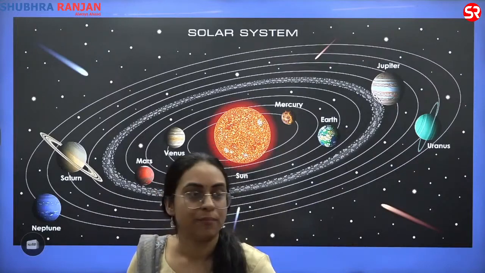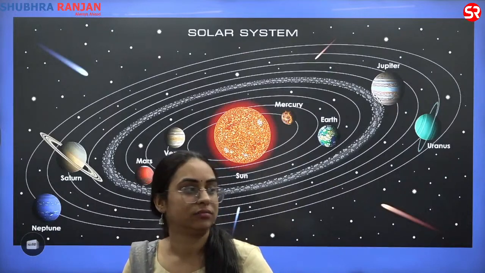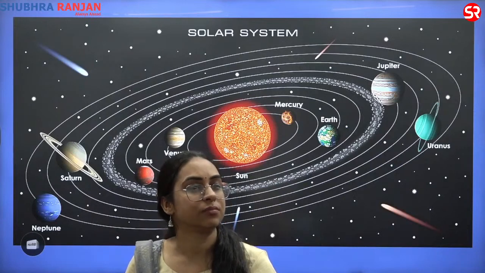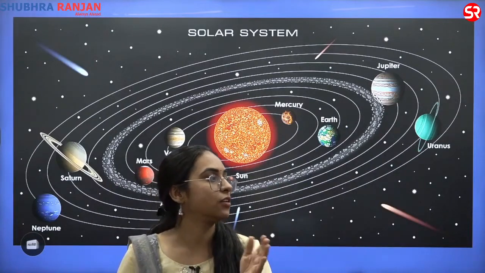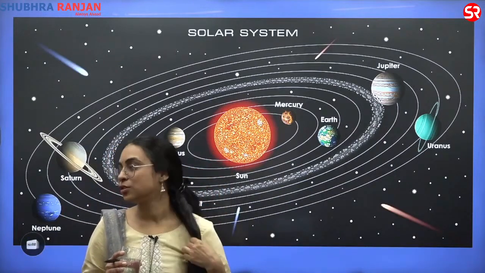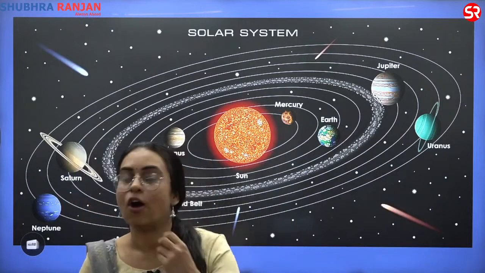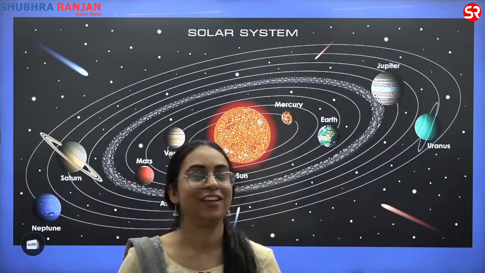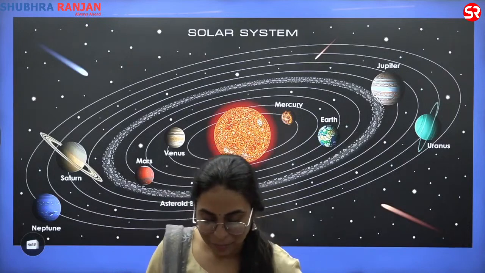Presently सबसे बड़ा planet है, largest planet in the solar system. Planets कितने? 8: Mercury, Venus, Earth, Mars, Jupiter, Saturn, Uranus, Neptune. So Jupiter is the largest planet in the solar system. ठीक है. Of all the planets, Jupiter is the largest planet in the solar system. Is it fine? Right. Next point.